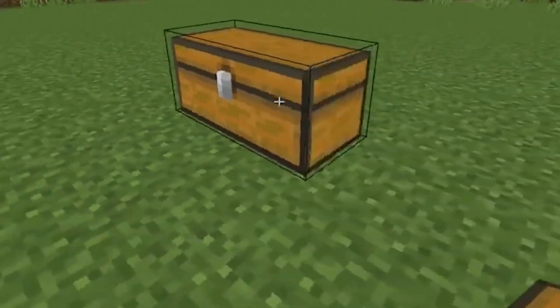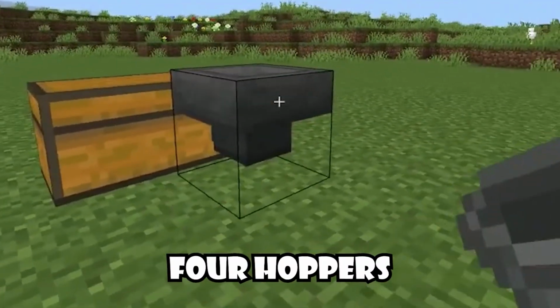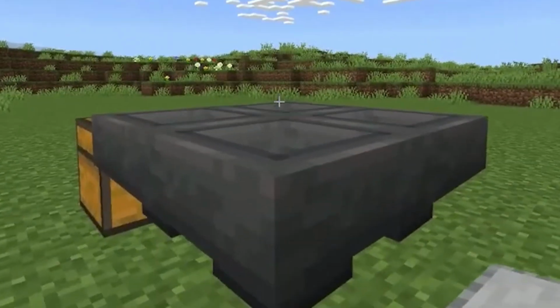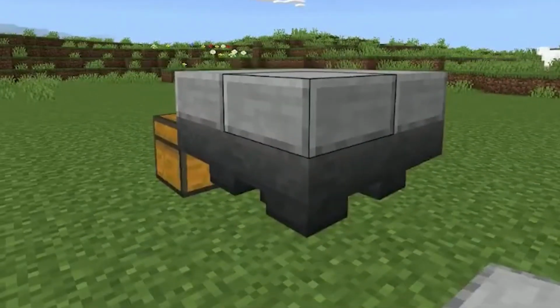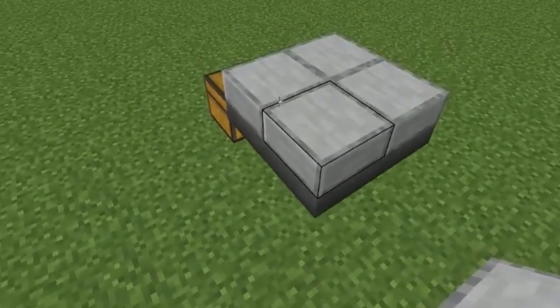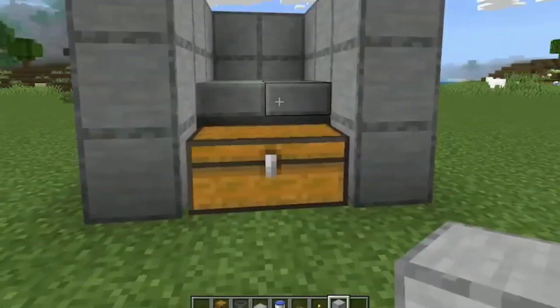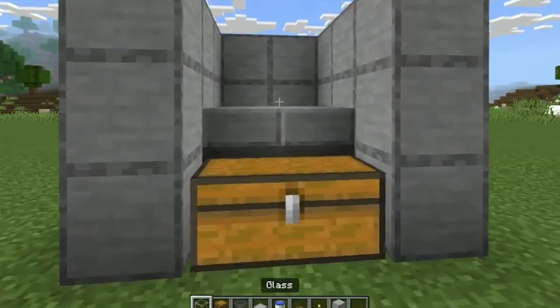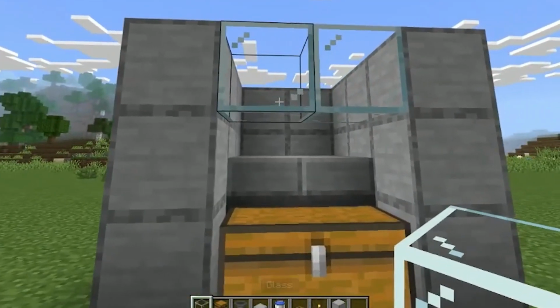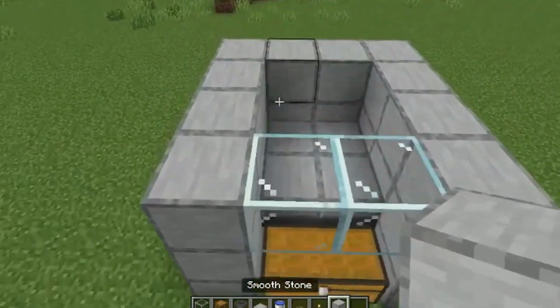You have to start by making a double chest and connecting 4 hoppers at the back. Then you have to place slabs on top of the hoppers and place blocks as shown on the screen. It should look something like this. Then the next step is to place glass blocks and add 19 blocks to the height of these glass blocks. What you do next is very important, and you have to start by placing blocks as shown on the screen. You have to do it on all sides to get something like this.